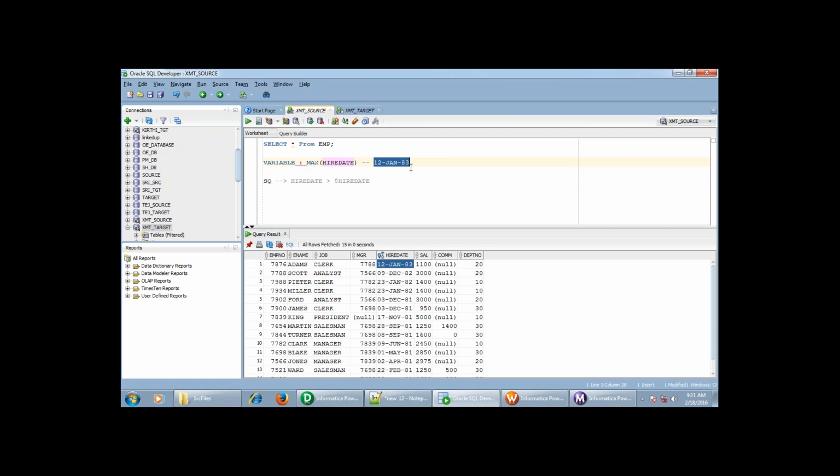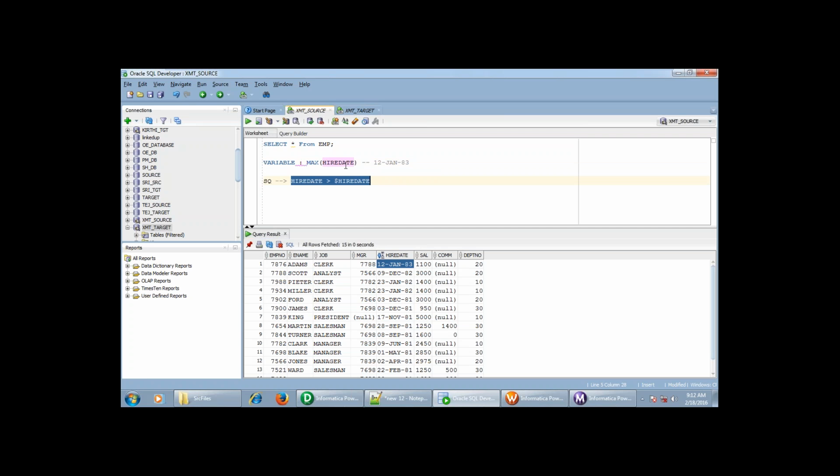It will store that value in that variable, and when you run the mapping again for the second time, it will check whether there is any record which is greater than the date which has been stored. Why? Because I have added the condition hire date is greater than $hire date at the source qualifier. For the first run, it will allow all the records because there won't be any value in the variable.